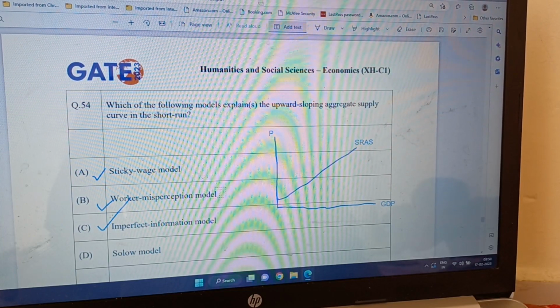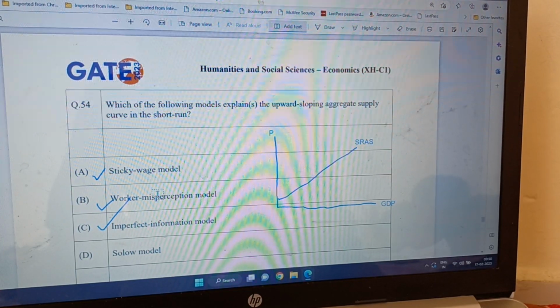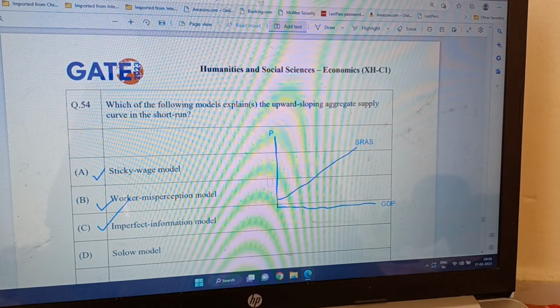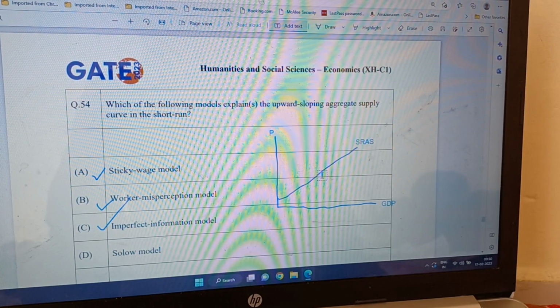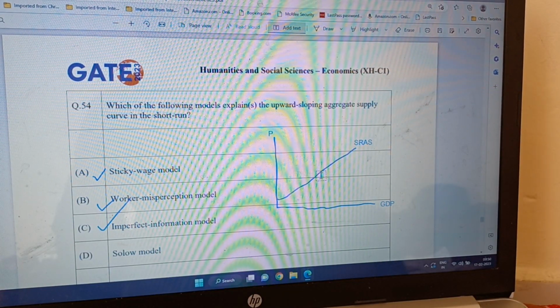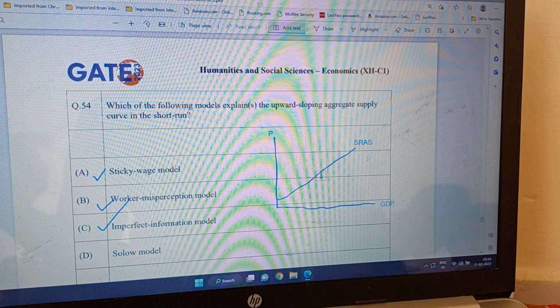Then worker misperception model means workers are confused. They are not able to perceive whether the price has gone up. If the price goes up and they have a misconception that the price has not actually gone up, the nominal wages go up and they increase the supply of their labor. It may be money illusion, because workers are not able to perceive that their real wages are constant: their wages increased by 10%, but prices also increased by 10%.